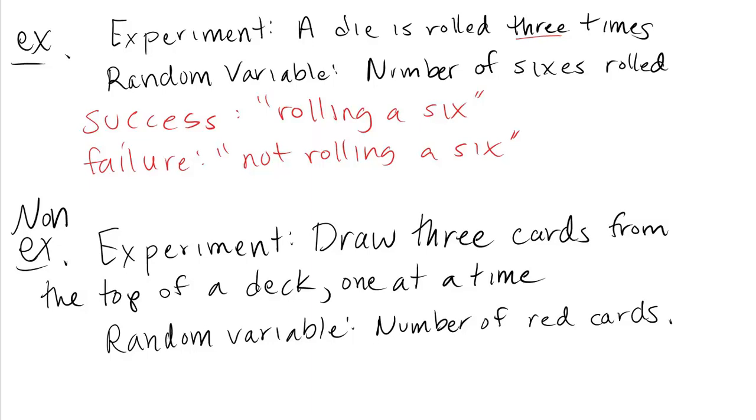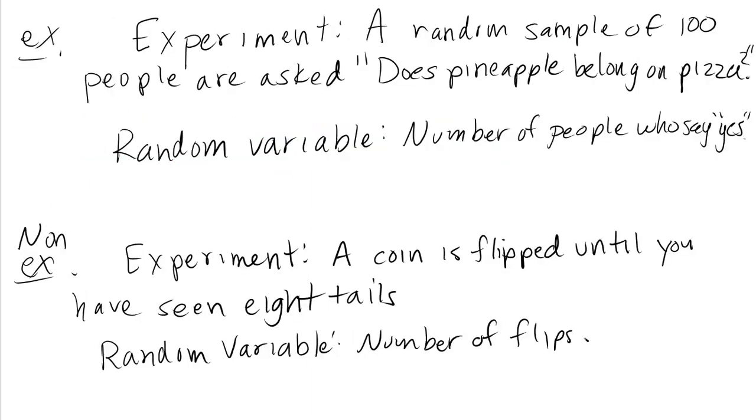Let's look at another pair of example and non-example. Here's an actual binomial experiment at the top. The experiment is a random sample of 100 people are asked, does pineapple belong on pizza? Now, this is different than the types of probability experiments that we've been discussing in the class so far. Most of our experiments have had to do with flipping coins, rolling dice.